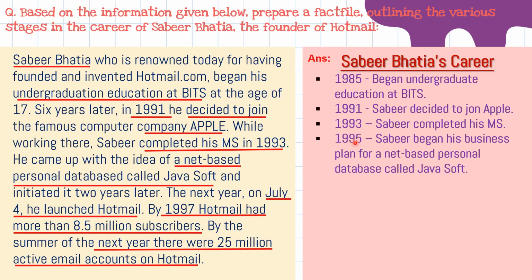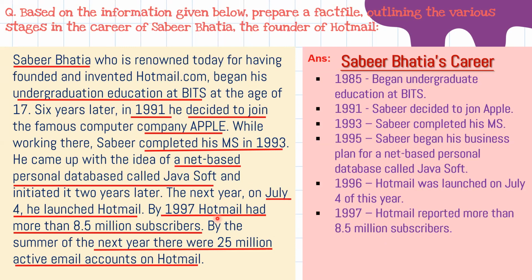So 95 is obvious here. Sabir began his business plan for a net-based personal database called JavaSoft. The next point is 1996. The next year, obviously in 1996 on July 4, he launched Hotmail. So Hotmail was launched on July 4 of this year.